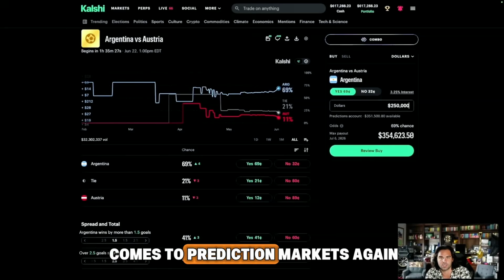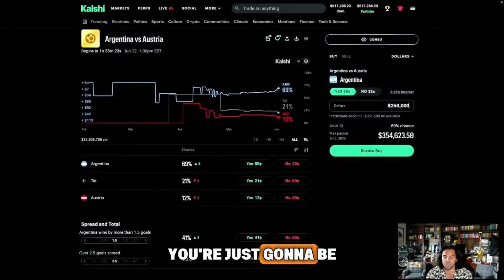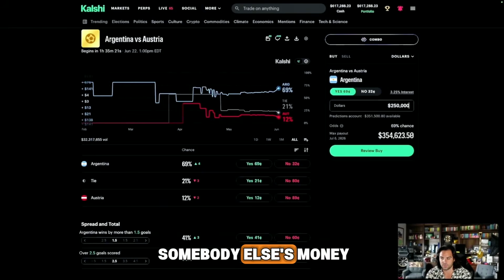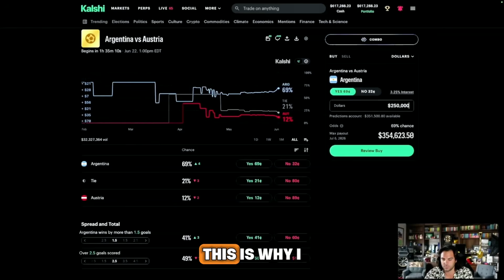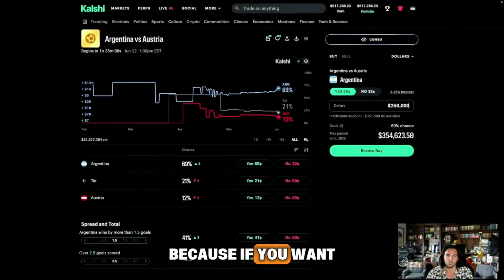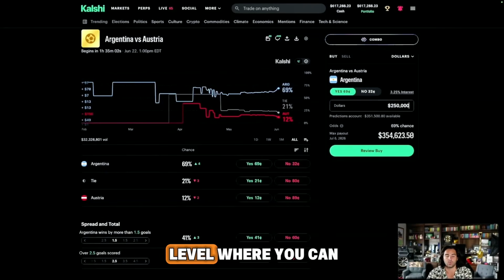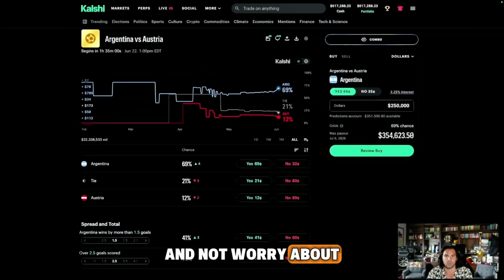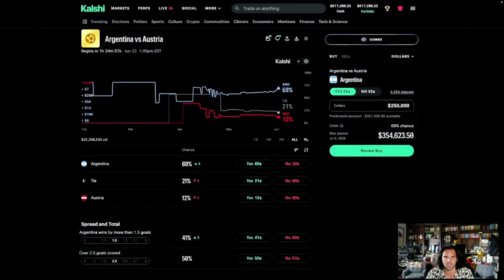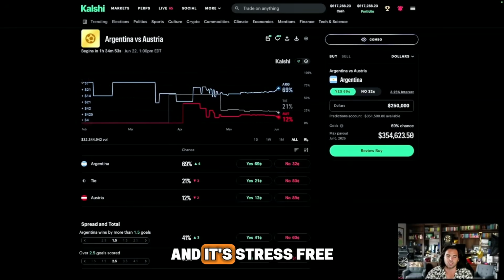As in, when it comes to prediction markets, you're just going to be in the volume pool here, okay? You're just going to be taking the pool of somebody else's money when you win that bet. This is why I highly recommend prediction markets, because if you want to take this to the next level and win consistently, at a level where you can make consistent money and not worry about getting banned or any of that garbage, you have to use the prediction markets because it's the easiest way to do it and it's stress-free.